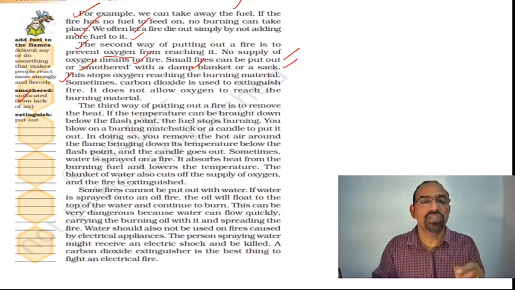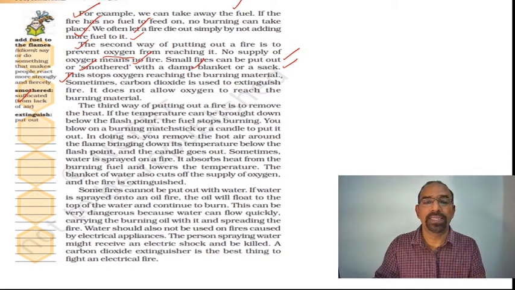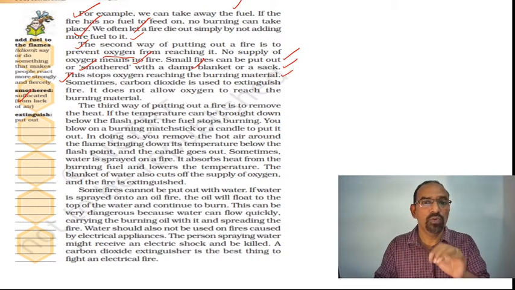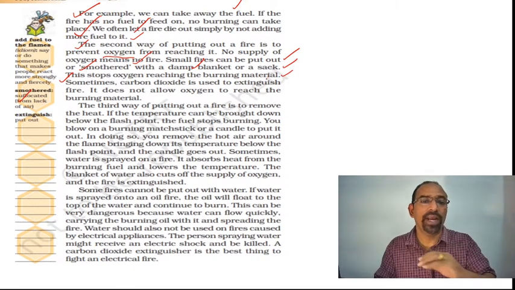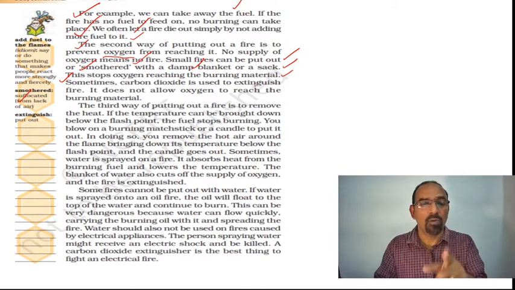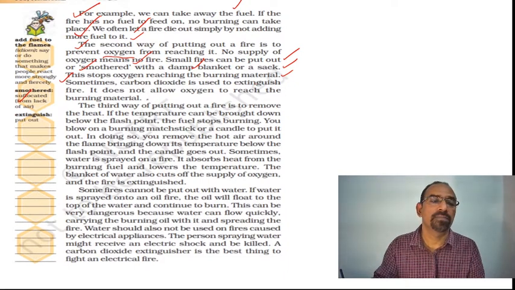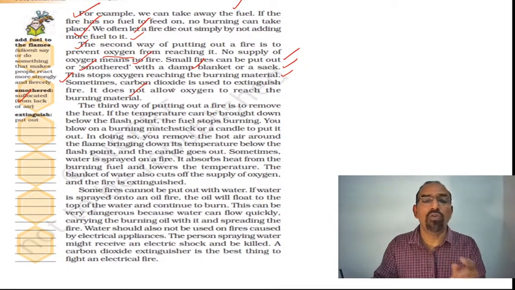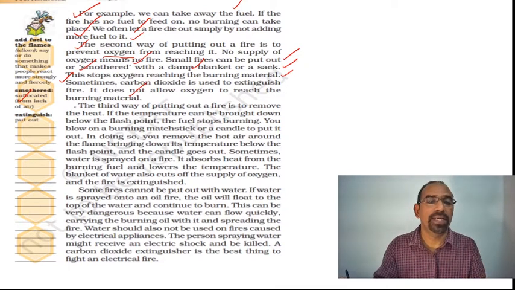This stops oxygen reaching the burning material. So when we throw a damp blanket or sack over a burning material, how does the fire stop? Because the oxygen flow will be blocked. It does not allow oxygen to reach the burning material.